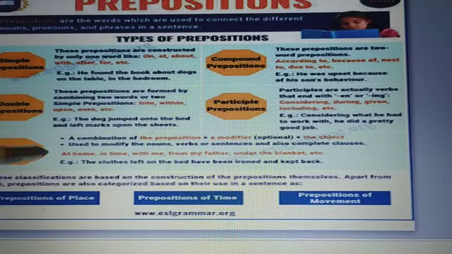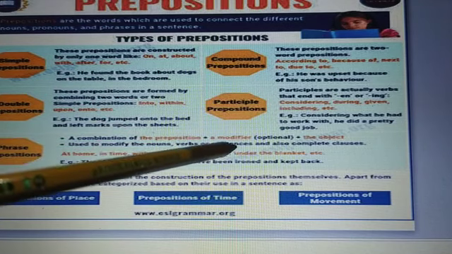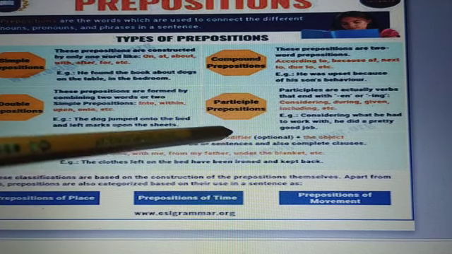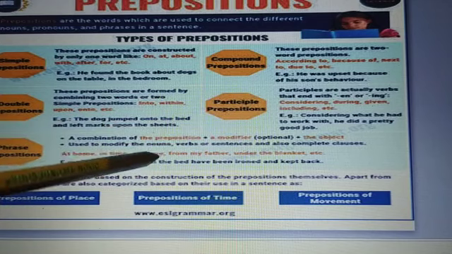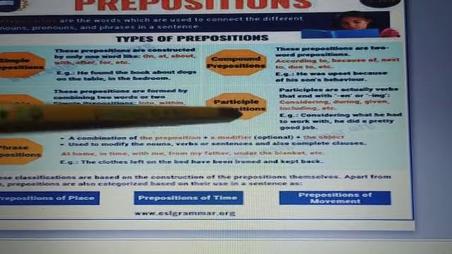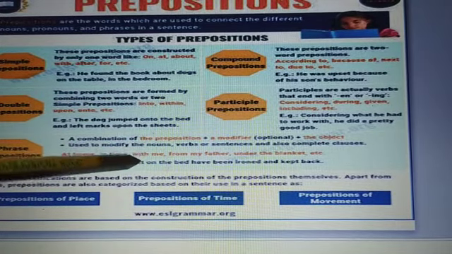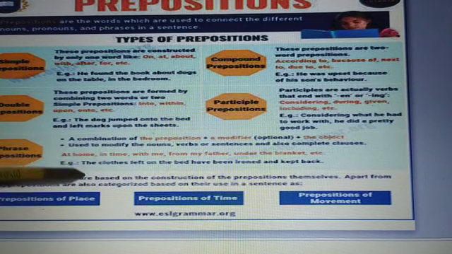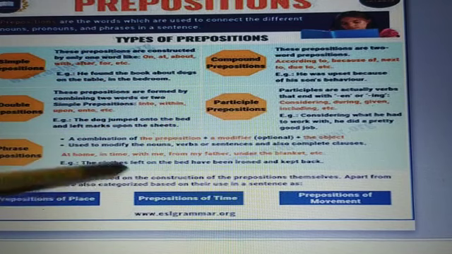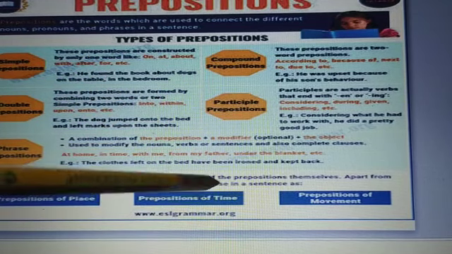Phrase prepositions are a combination of the preposition and a modifier or object, used to modify the nouns, verbs or sentence and also complete the clauses, like at home, in time, with me, for my father, under the blanket, etc. The clothes left on the bed have been ironed and kept back.